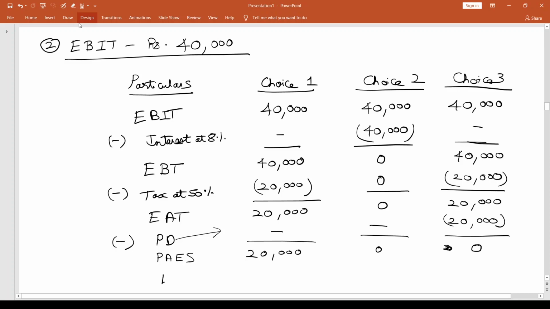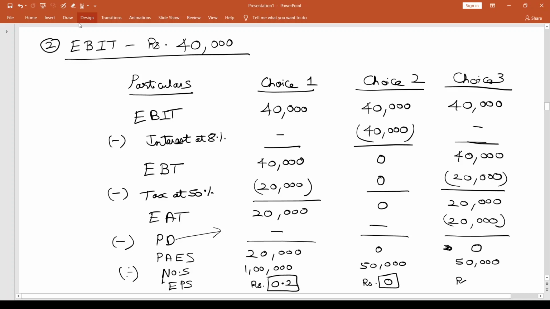Now I have the number of shares by which I should divide. In the first case, it's going to be 1 lakh shares. The second case, it's going to be 50,000 shares. And in the third case, it's again 50,000 shares. Now I have earnings per share, EPS. For the first case, it's going to be 0.2. For choice 2, it is going to be 0. And for choice 3 also, it is going to be 0.